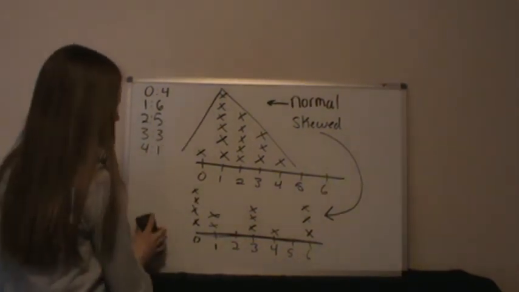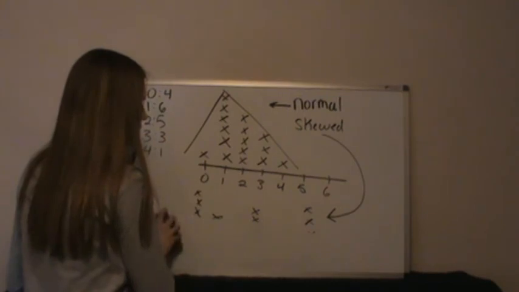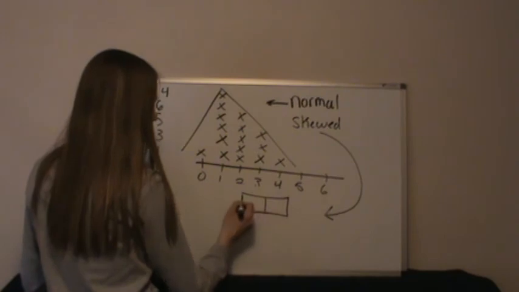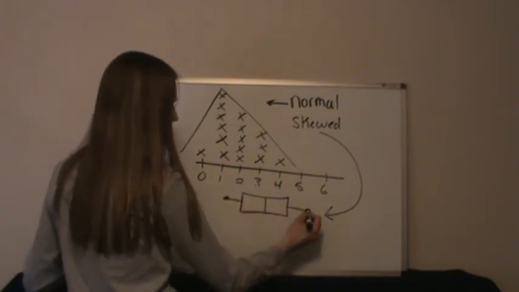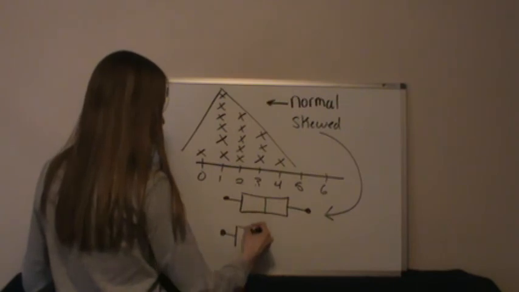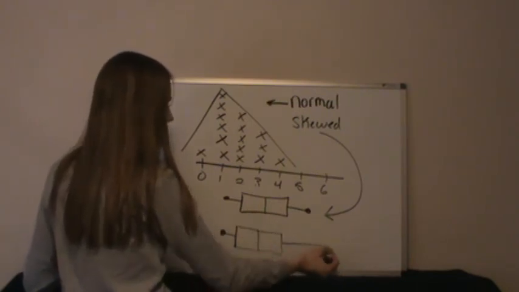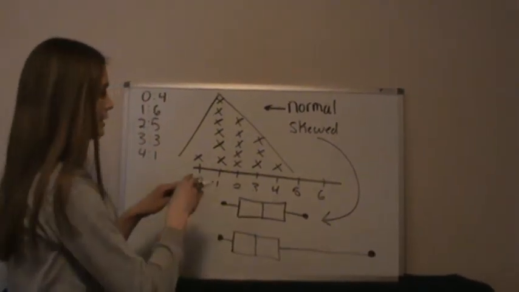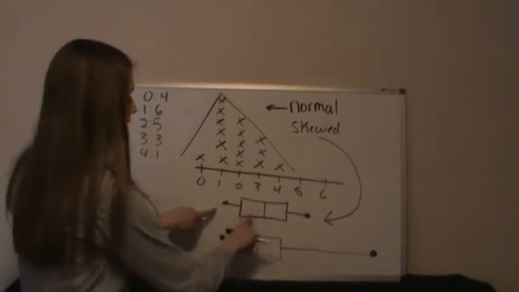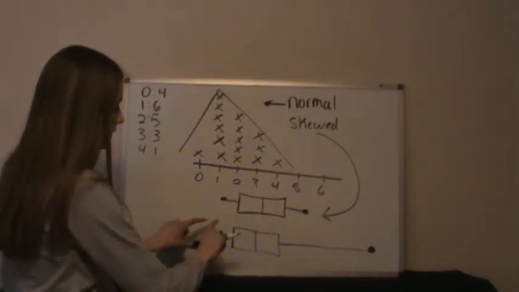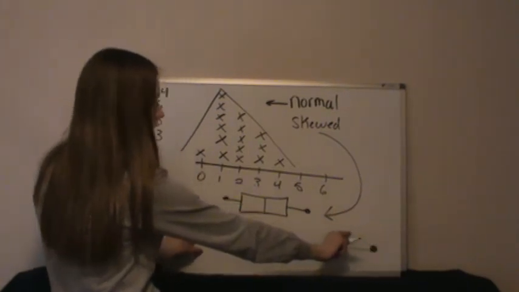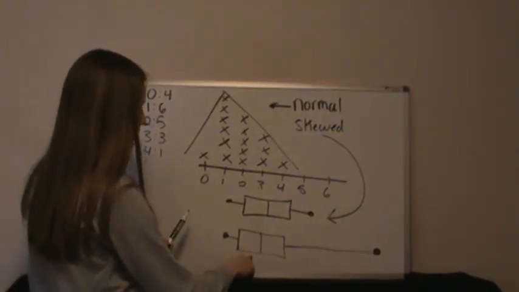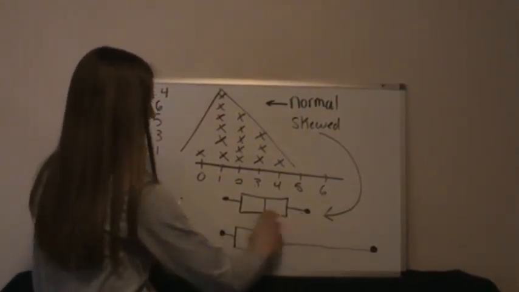We just did box and whisker plots, so I just kind of want to show you box and whisker plots. A normal one would look more like this, and a skewed one would look something like this, where there's something kind of throwing the data off and it's not really as clean. This looks pretty neat and tidy, and this one you can tell there's data way out here that doesn't fit with the bulk of the data that's happening right here. So this is an example of skewed, and this would be an example of normal again.